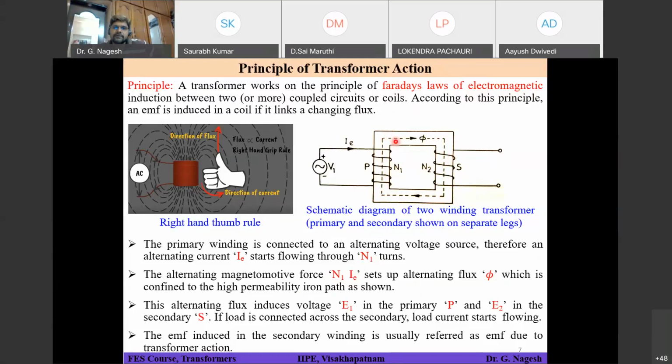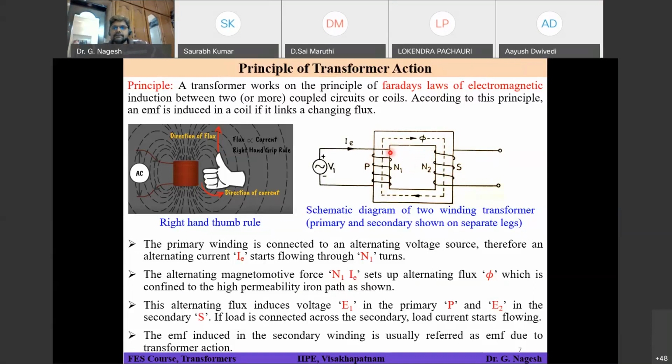So according to Faraday's law, whenever a coil links a changing flux, an EMF will be induced in that coil. So voltage can be developed across your secondary terminals, and in the similar way some voltage can be developed in your primary terminals also.